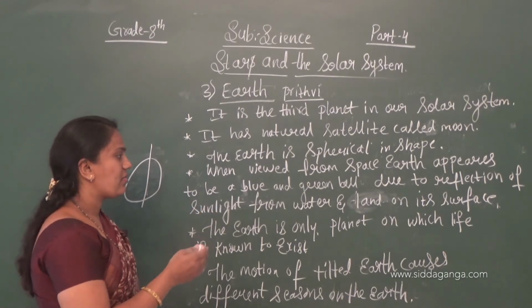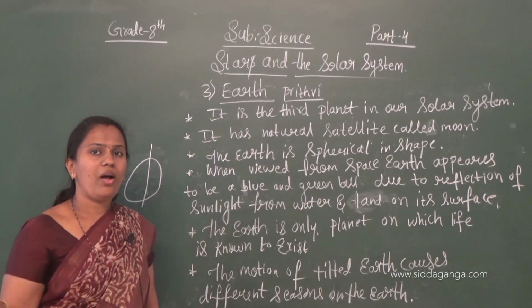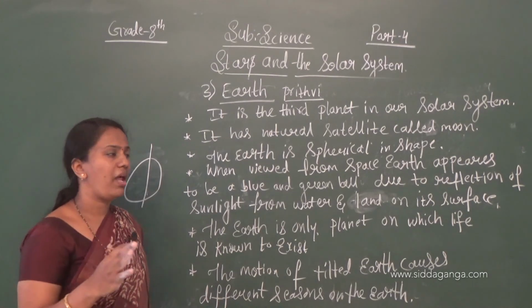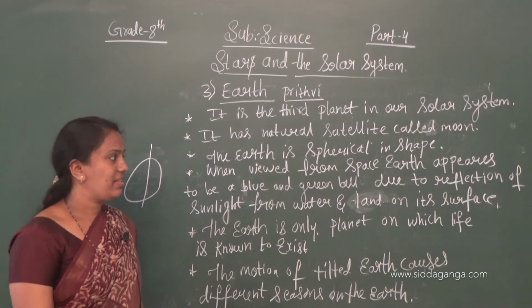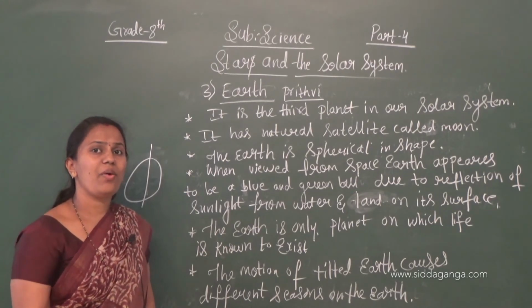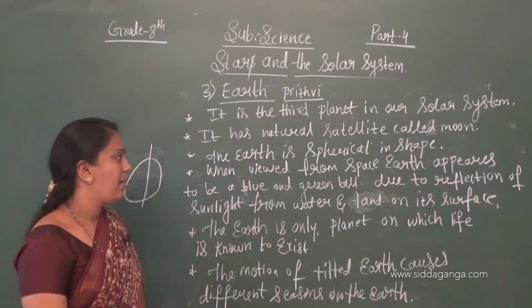So the Earth is the only planet on which life is known to exist. In all the 8 planets, it is the only one planet which is allowing life to exist. So this is very very important. So what are the conditions this Earth planet is giving for us?